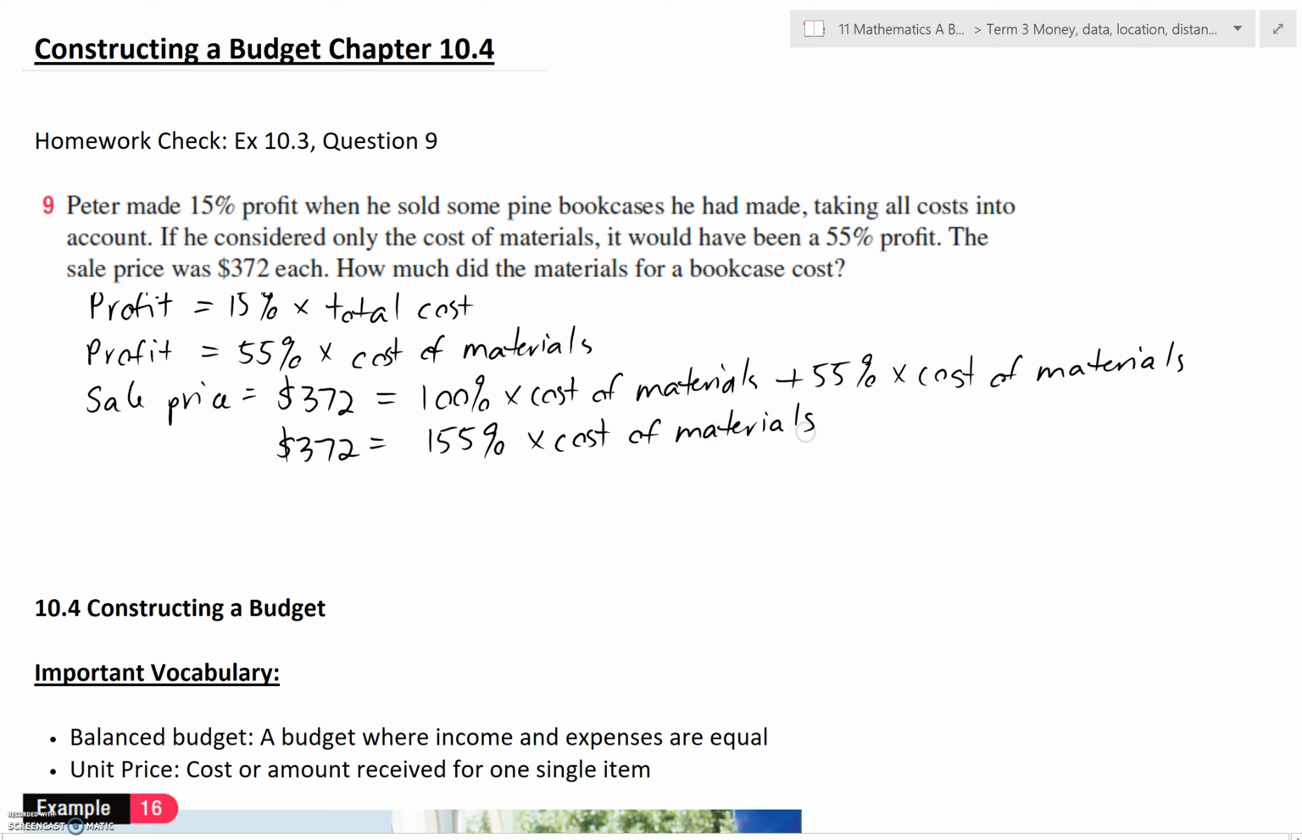So of course we can now just get the cost of materials on its own. It's currently multiplied by 155%, so we just need to divide by 155% on both sides. And I'm going to flip them over so that my unknown is on the left-hand side. So the cost of materials here equals 372 divided by that 155%, which is the same as 372 divided by 1.55 as a decimal, or $240. And of course we would expect our cost to be a lot less than our sale price, which it is in this case.